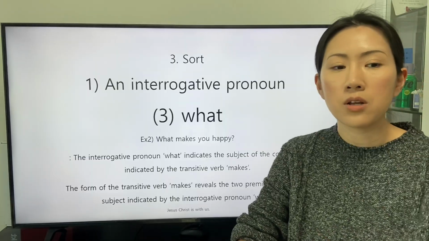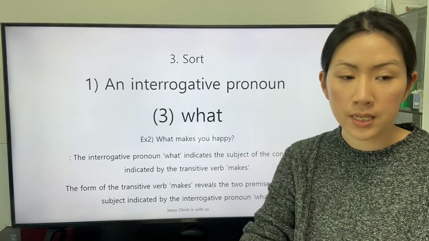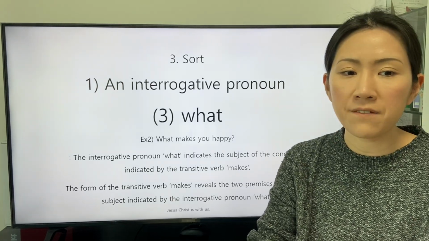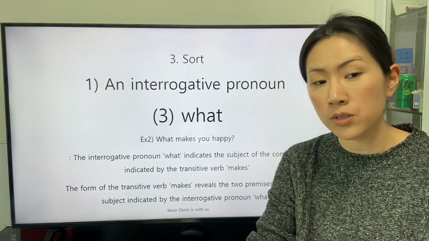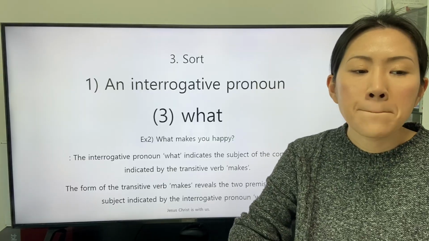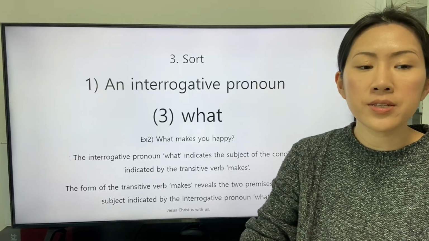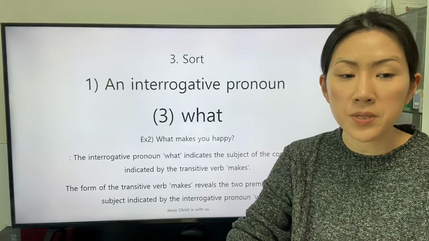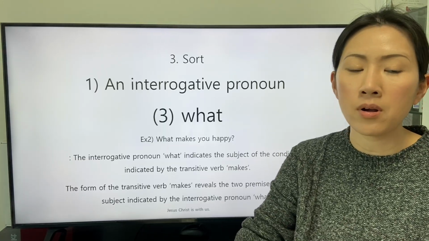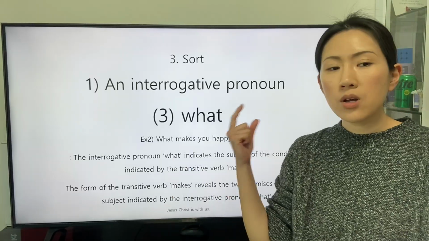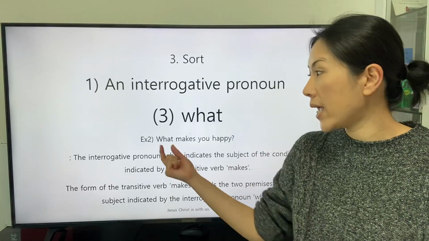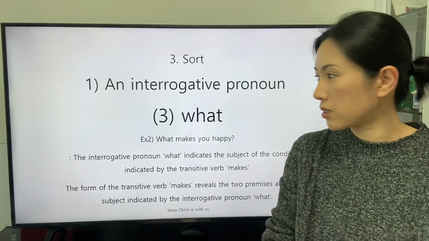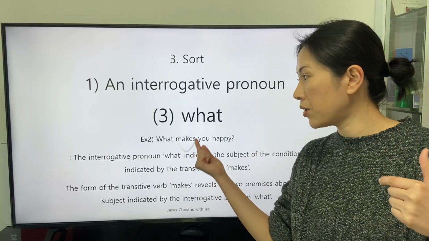There is the second clause: what makes you happy? The interrogative pronoun what indicates the subject of the condition indicated by the transitive verb makes. The form of the transitive verb makes reveals the 2 premises about the subject indicated by the interrogative pronoun what. The interrogative pronoun what indicates the subject of the transitive verb makes.